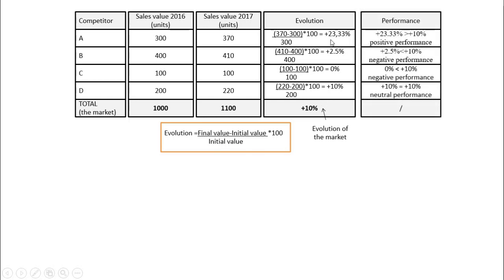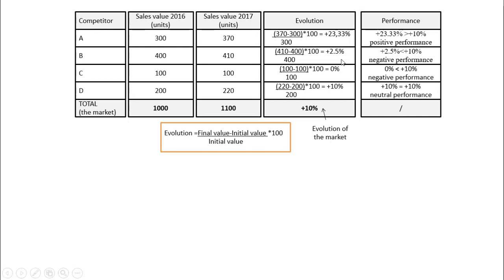For A, we have an evolution of 23.33%, an increase by 23.33%, which is bigger than the increase of the market, 10%. So this company increases with a higher pace than the average of the market, therefore it has a positive performance. It's going to leave behind some of the competitors.